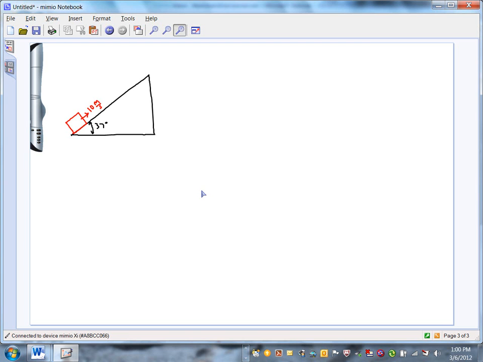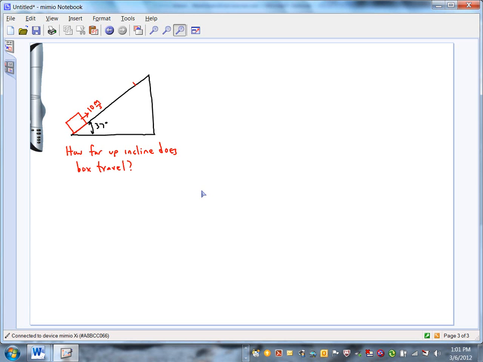Now, we all know as it goes up the ramp, what's going to happen to its speed? Yeah, it's going to get slower, slower, slower. Eventually, it's going to do what? Yeah, it's going to stop and come back down again. And here's the question. How far up the incline does the box travel before it stops and comes back down? How far does it make it up the incline?